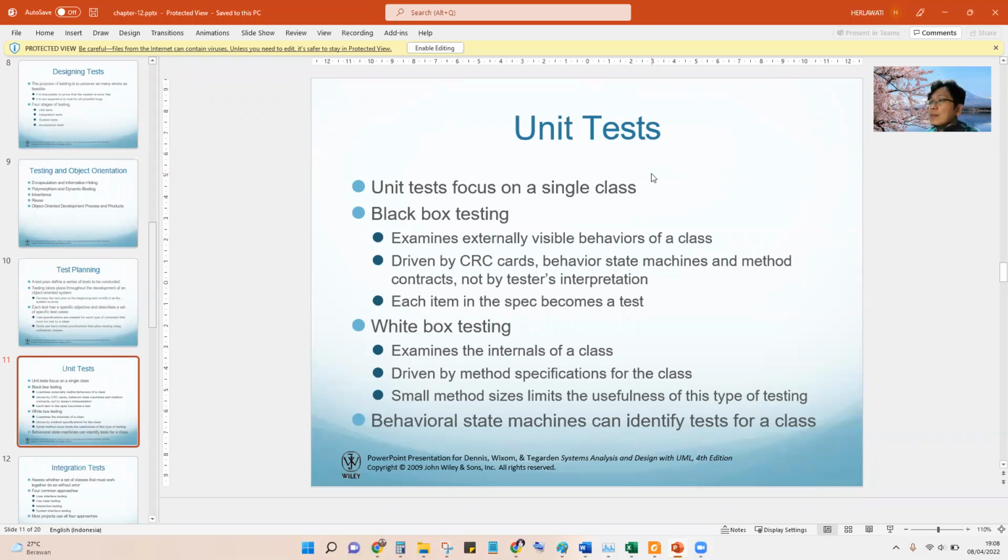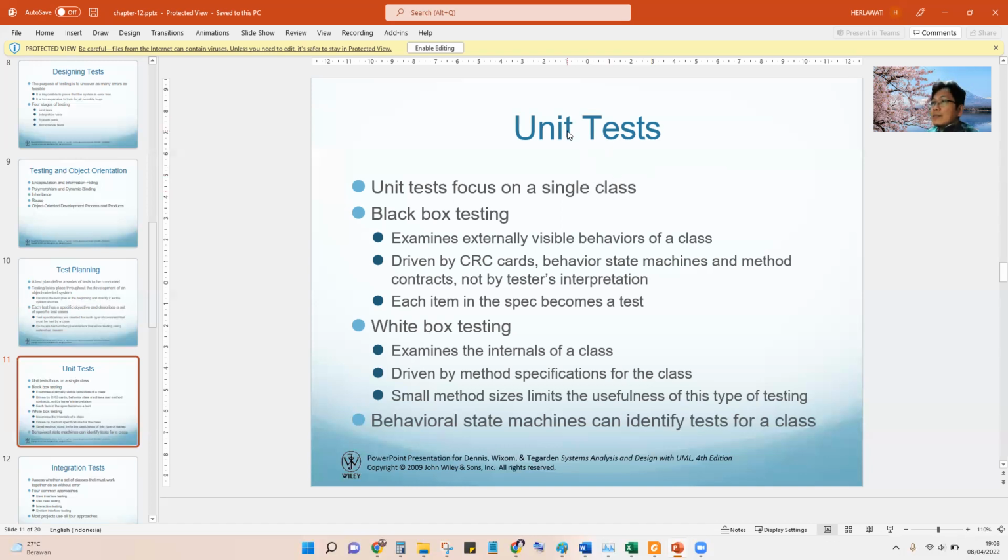And then there are some methods, for example add, insert, delete, propose or need approval for KRS, or propose the class, and so on. So this will be tested. For example, we add a new student and it succeeds. So this is okay, and we try to delete and then check that it is deleted, and so on. This focuses on a single class.